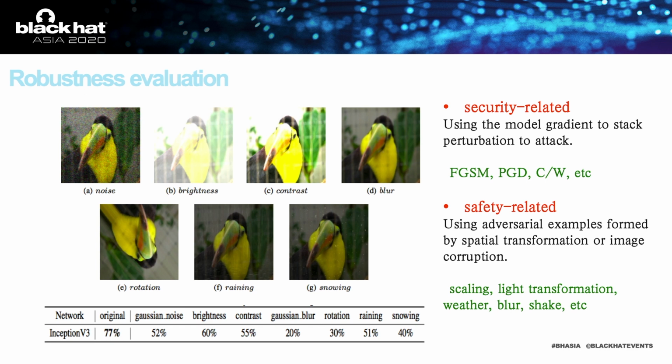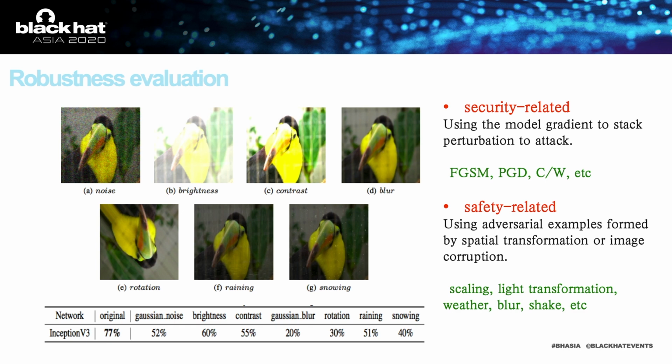The first is safety-related, using adversarial examples formed by spatial transformations or image corruptions, such as scaling, light transformation, weather, blur, shake, etc. The second is security-related, which uses the model gradient to stack perturbation to attack, such as FGSM, PGD, C&W, etc. The first is more general and more common, and also supports black box testing.